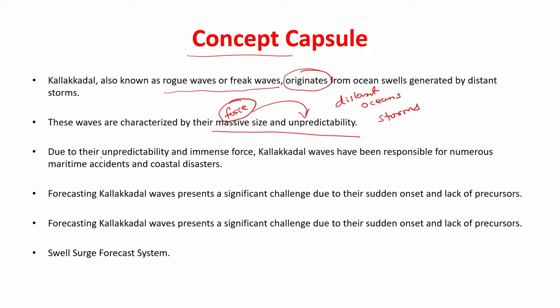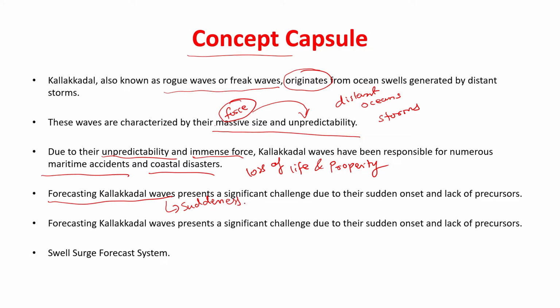Due to its unpredictability and immense force, these waves are responsible for marine accidents and coastal disasters, causing loss of life and loss of property, as has happened in Kerala. Forecasting these waves is very difficult. Hence, what we have also seen is their suddenness and our lack of preparedness.